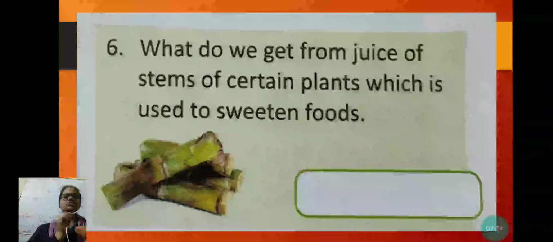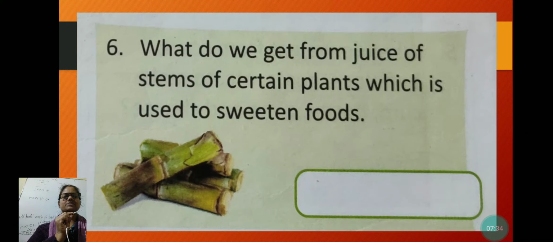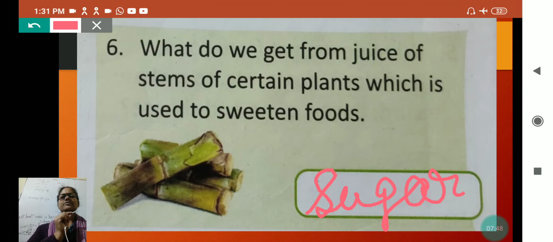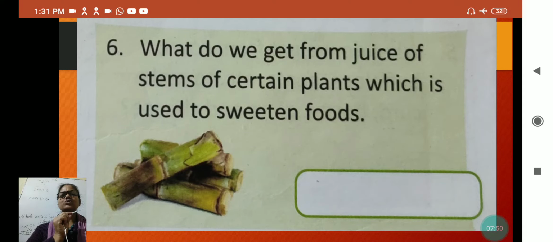What do we get from juice of stems of certain plants, which is used to sweeten food? And this plant is sugarcane. Juice of stems of certain plants means from sugarcane plant we get sugar, which helps the food to sweeten.